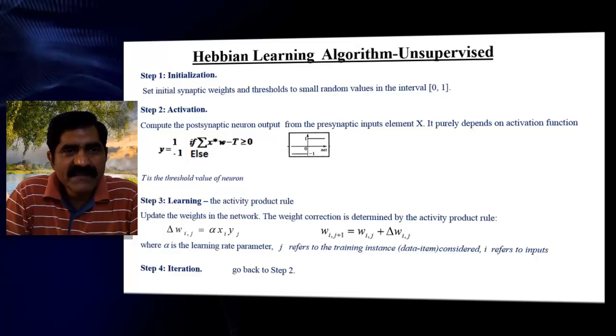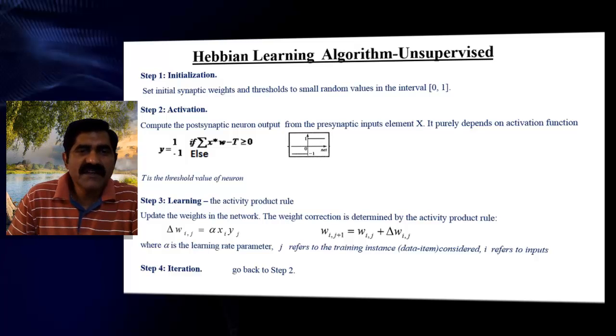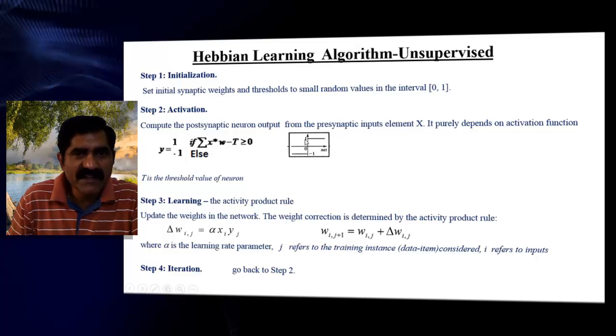Here the activation function is taken like this: if the weighted sum of inputs is greater than or equal to the threshold value, you get positive one, otherwise negative one.